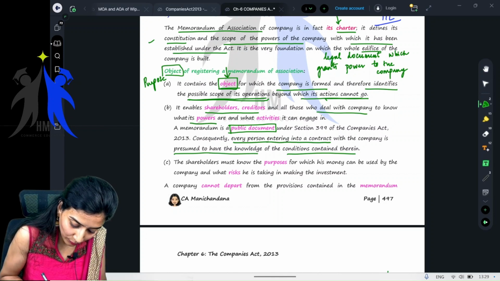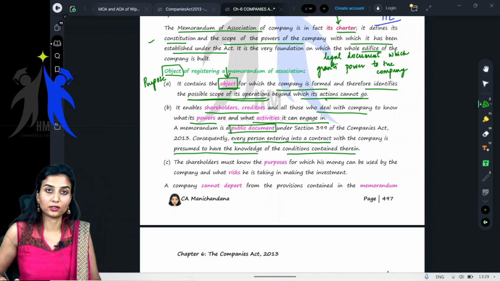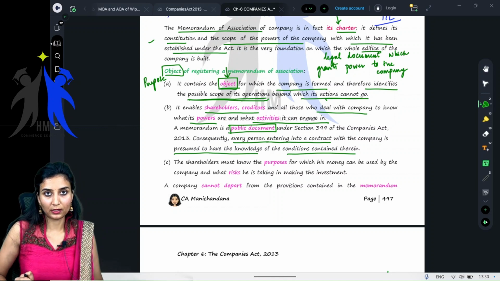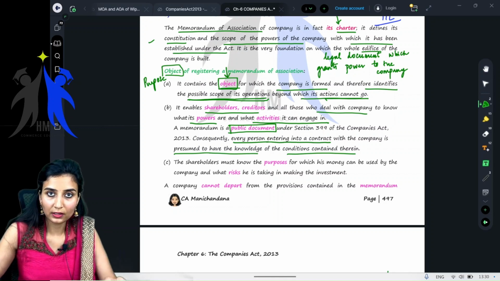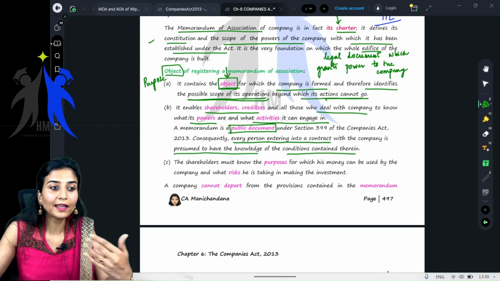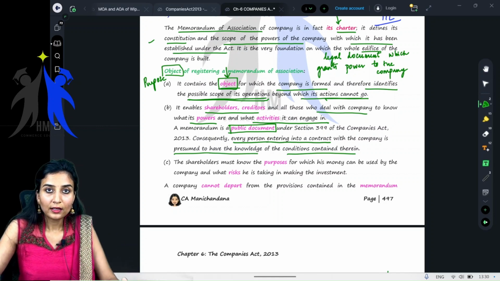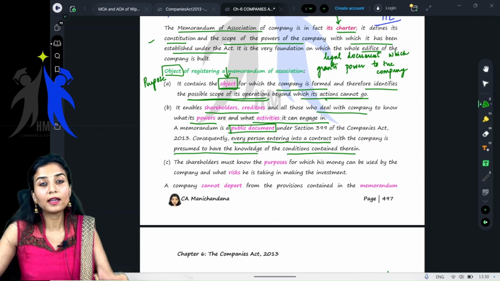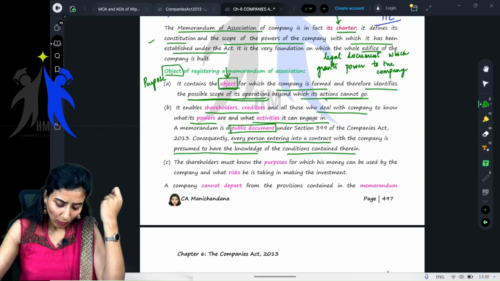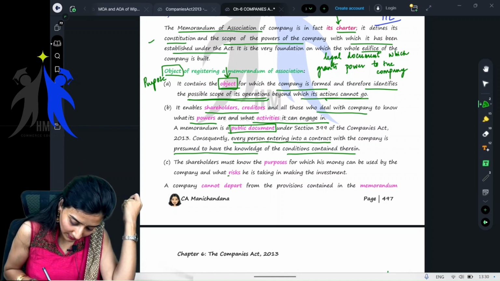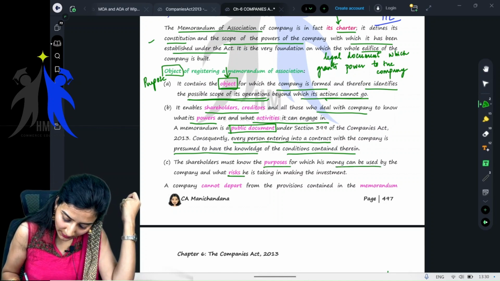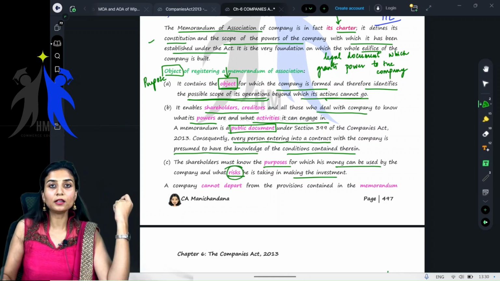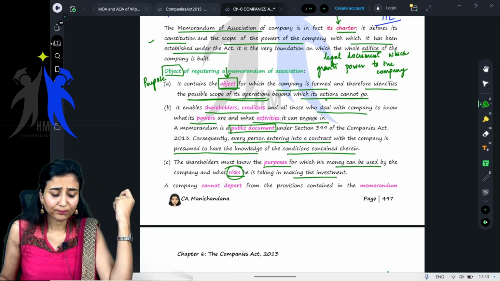Next, it enables the shareholders, creditors, and all those who deal with the company to know what its powers are and what activities it can engage in. So, if I am a creditor to the company, or a shareholder of that particular company, when I invest in that company, I should know where my money is being used, right? Whatever I'm investing in that particular company, where is my money being used? What are the risks here? The shareholders must know the purposes for which his money can be used by the company, and what are the risks he is undertaking while making that particular investment. Obviously, right? Yes or no?